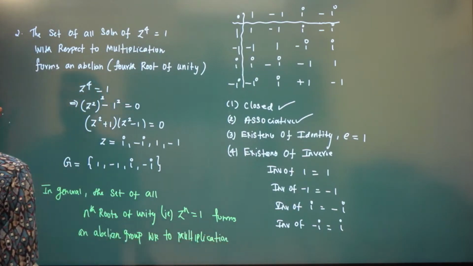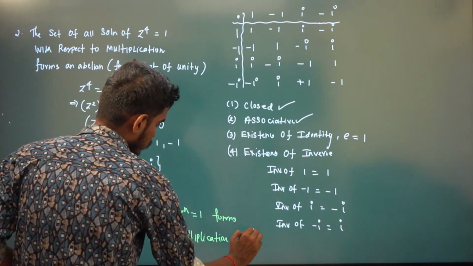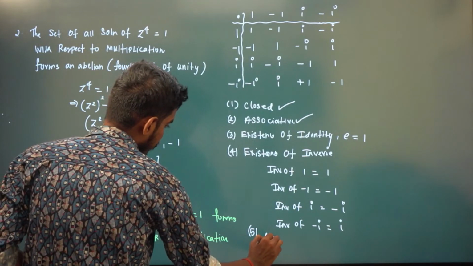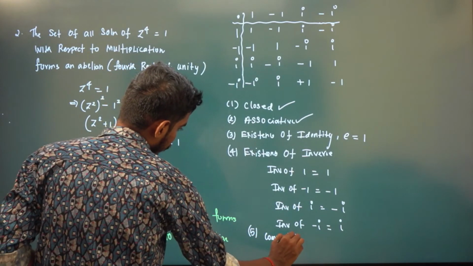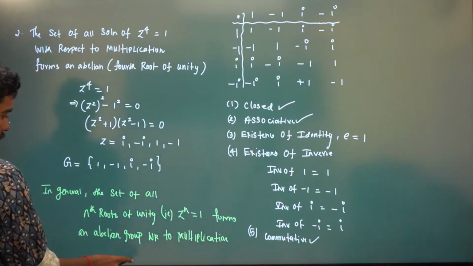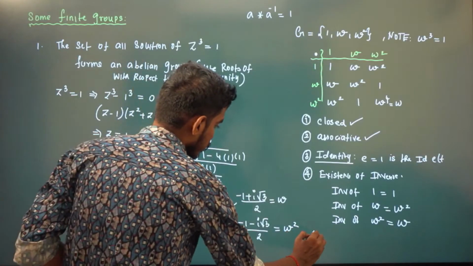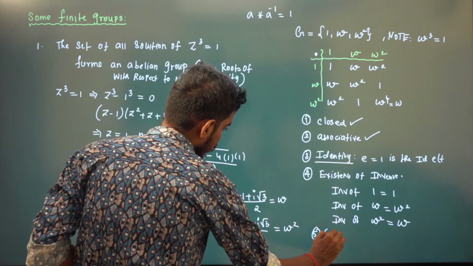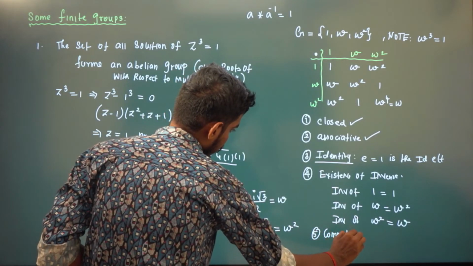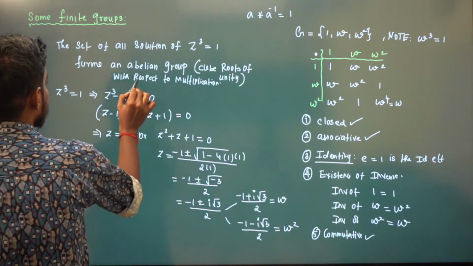It is abelian also because it satisfies the commutative property. Thus it forms an abelian group.